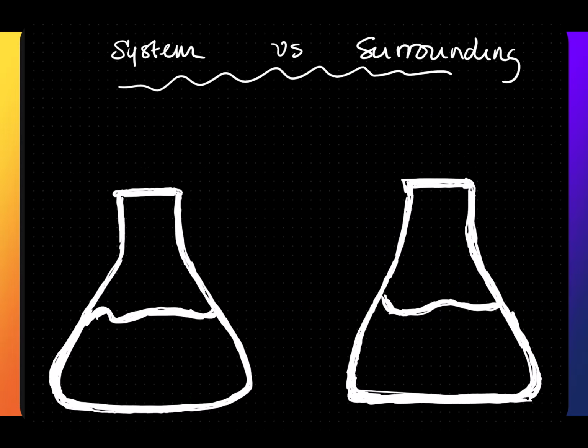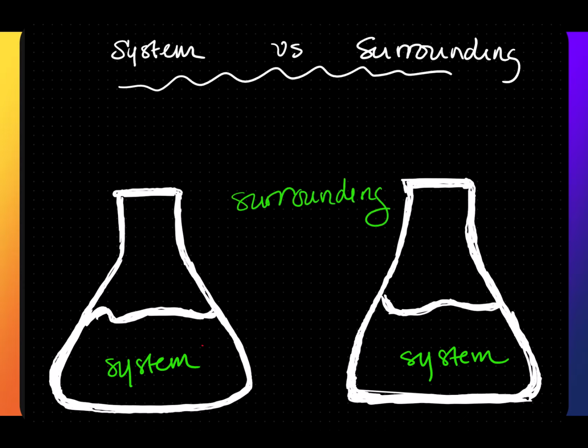Here we have two flasks. The system is the flask itself. Anything outside of the system is going to be known as the surroundings. When heat escapes, that means heat leaves, this is an exothermic reaction, which gives a negative value. When the heat enters the system, this is called an endothermic reaction, and it absorbs energy, and it is positive.